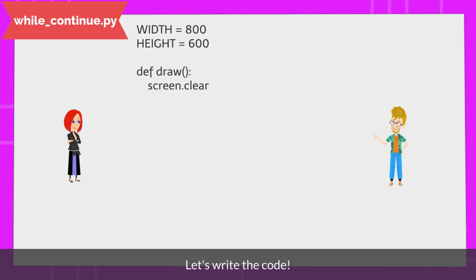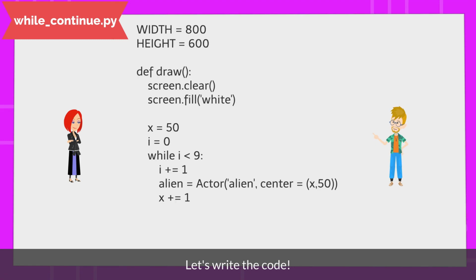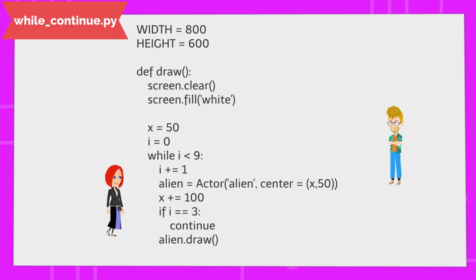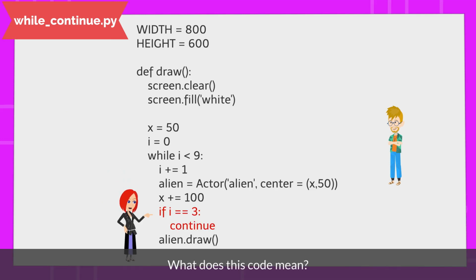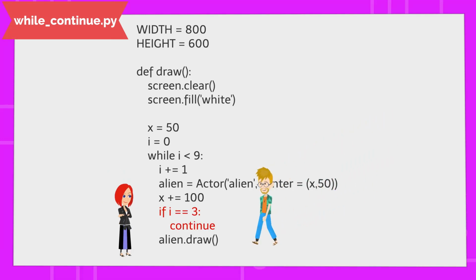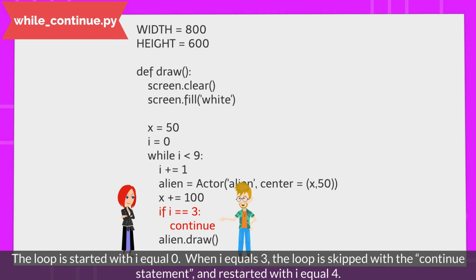Let's write the code. What does this code mean? The loop is started with i equals 0. When i equals 3, the loop is skipped with the continue statement and restarted with i equal 4.